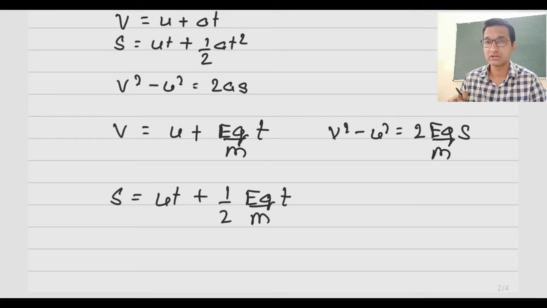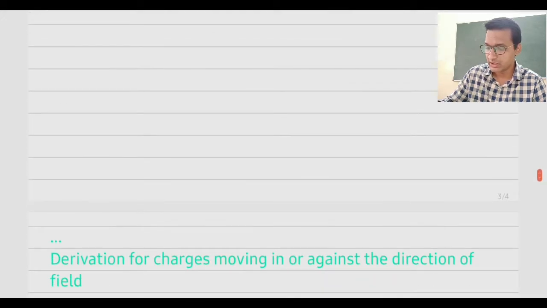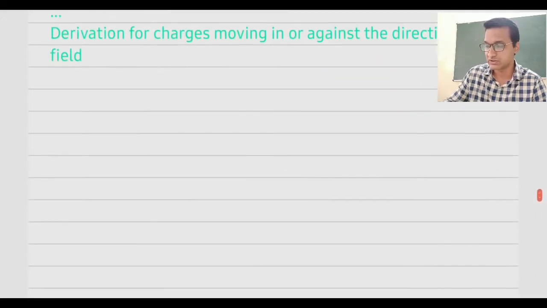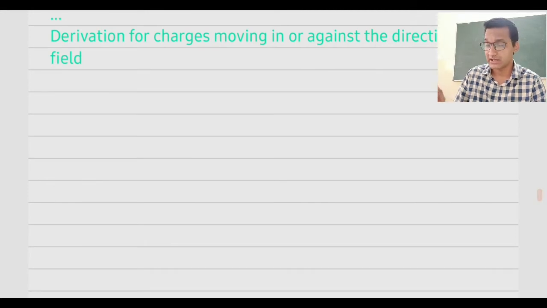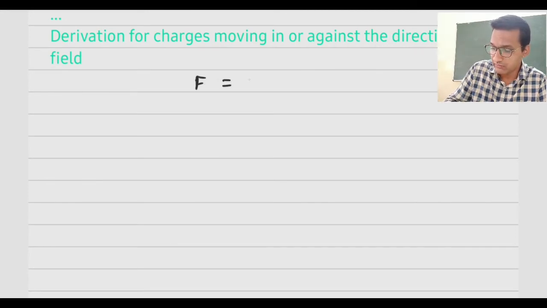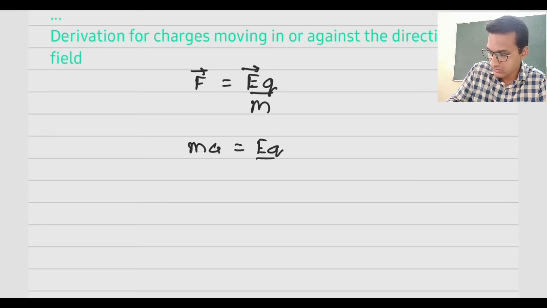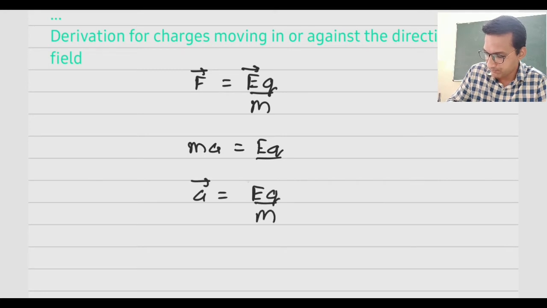So we already know these equations. Now let us see how to derive these equations. So let us move to the derivation of these equations. So we'll again start with acceleration. As we know, we have derived equation for acceleration by using force is equal to EQ, and force is mass into acceleration, which will give us EQ divided by M.